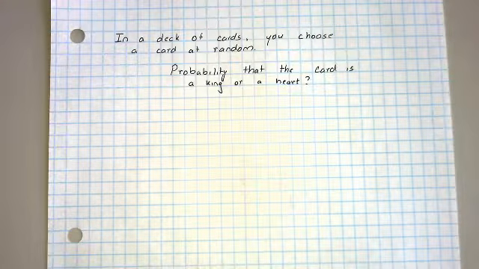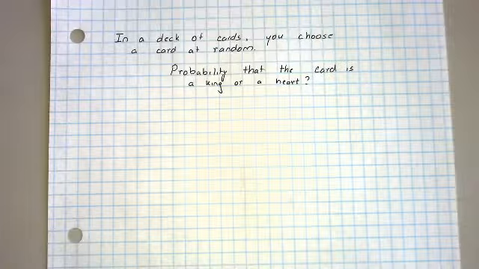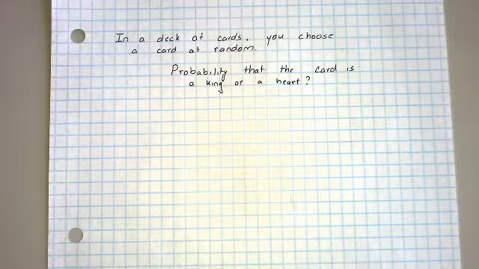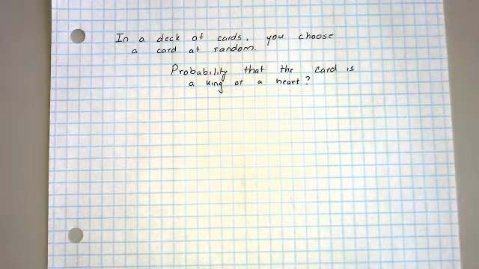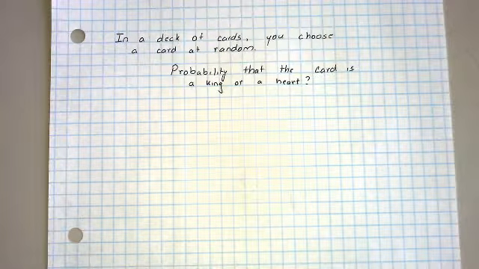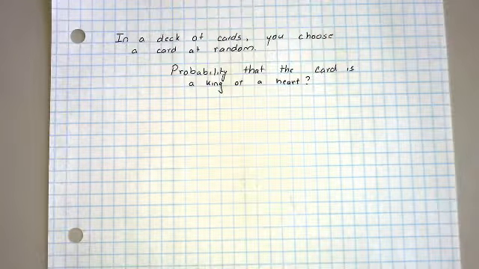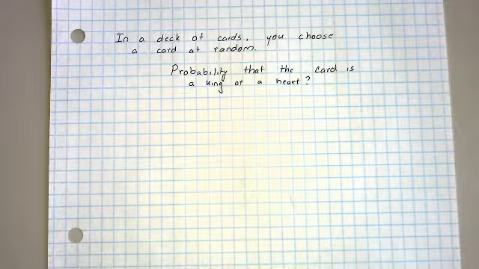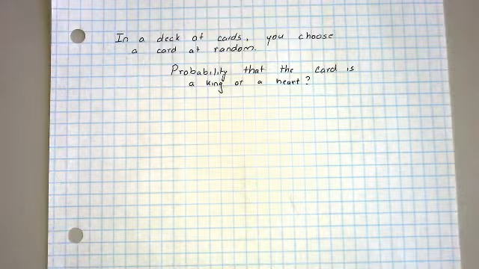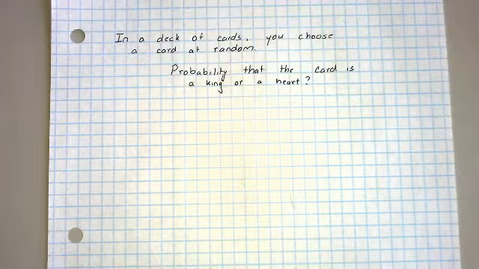Okay, so in this video, we're going to take a closer look at independence and mutually exclusive or disjoint events, and try to more concretely show that mutually exclusive does not, and in no way will ever, mean independence. As a matter of fact, the contrary is true. So we have a deck of cards, and we're choosing a card at random.